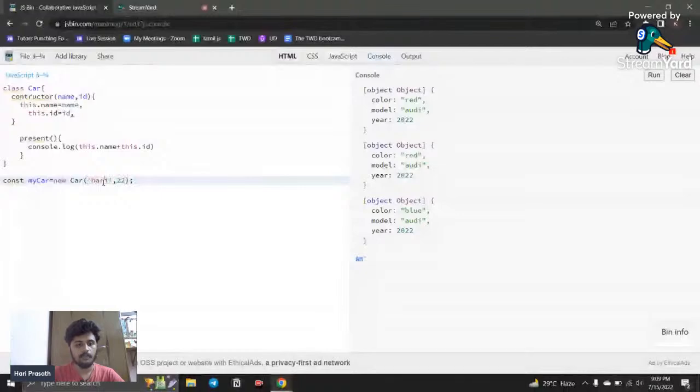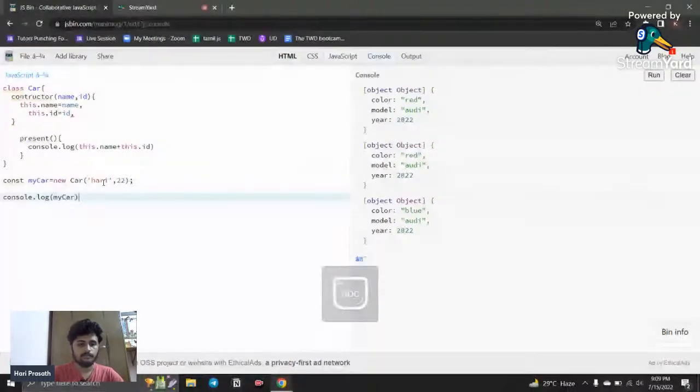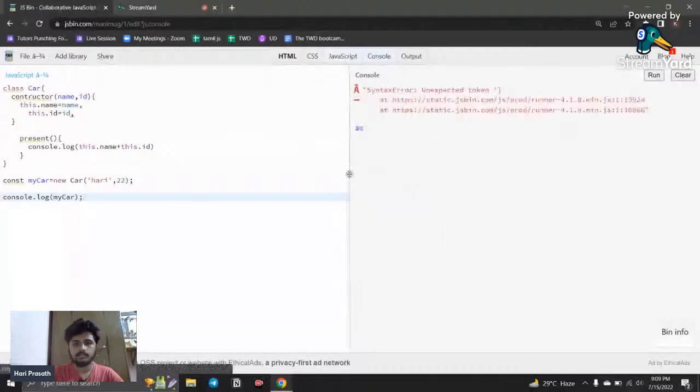If I say console.log myCar and run this, there is an unexpected token error.